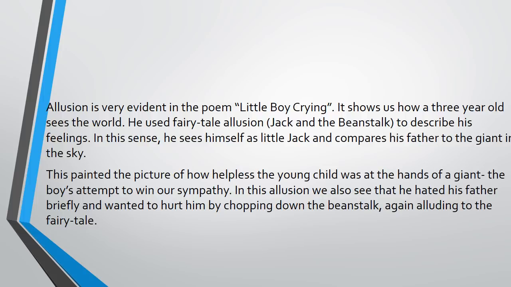So what he did, he tried to win our sympathy by doing that. In this allusion, I'll correct that. We also see that he hated the father. And he hated the father because at one point he mentioned that he wants to cut down the stalk that he was climbing down. I'm thinking again, Jack and the Beanstalk. At one point, Jack cut down the stalk. So the same thing there. He's using fairy tale imagery to explain how he's experiencing his world. So that there is a sample of how we answer poetry questions in your English B exam.